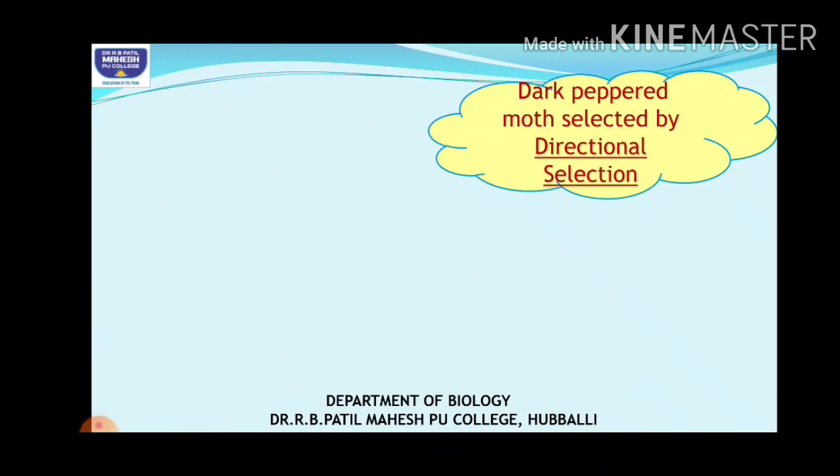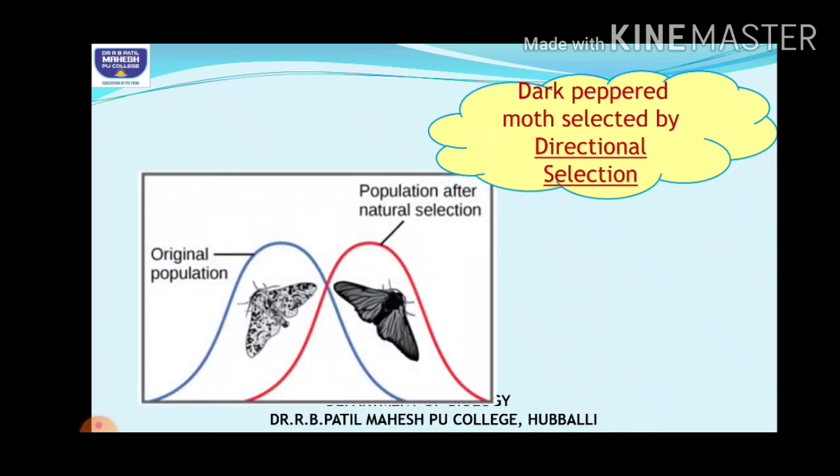Then a very good example is industrial melanism, where the dark peppered moth was selected by natural selection. This is the original population, which consisted of light, white winged peppered moths.